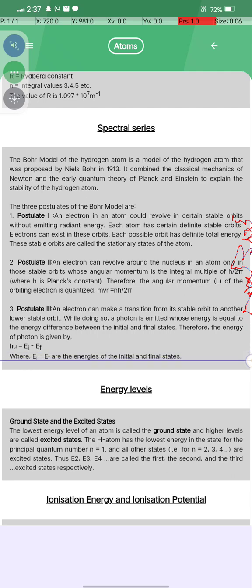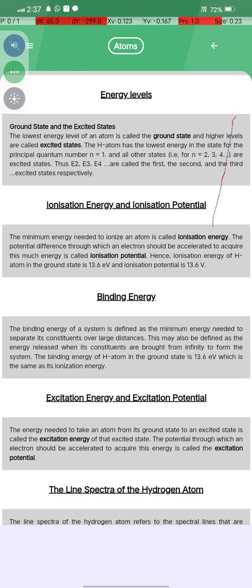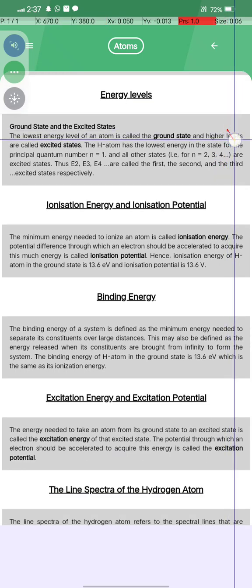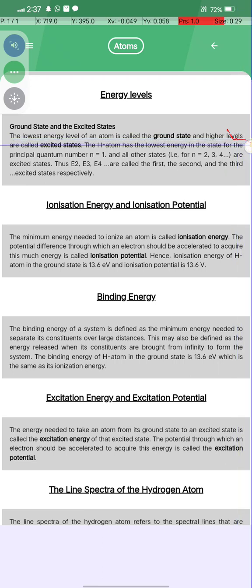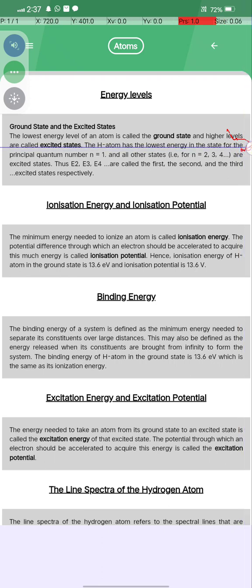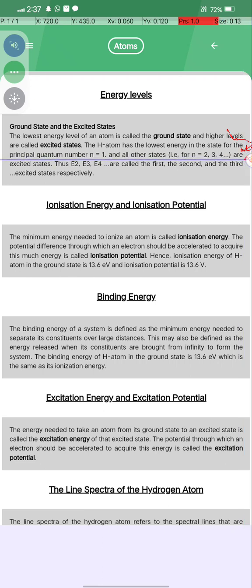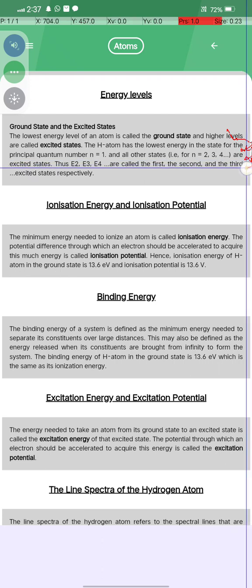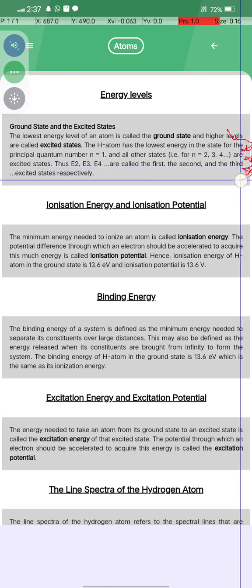that is, E initial minus E final. Now, what are the energy levels called? Look: ground state and excited state. The lowest energy of an atom is called the ground state, and the higher energy levels are called excited states. The H atom has its lowest energy in the state with principal quantum number n equal to 1, and all states with n equal to 2, 3, 4 are excited states. Thus E2 and E3 are called the first and the second and the third excited states respectively.